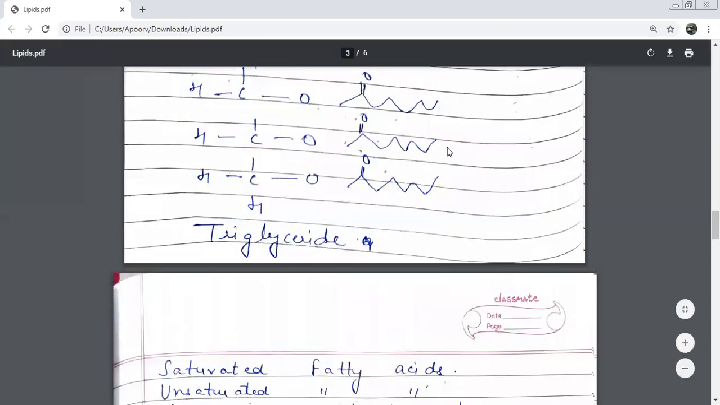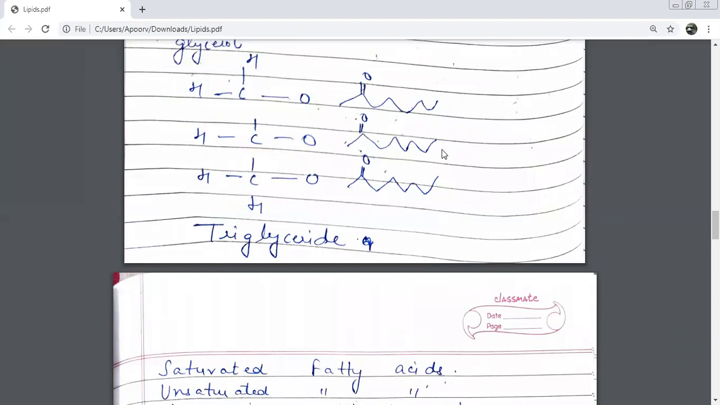Supposing if 2 would combine, then how many water molecules will be released? 2. Then such a glyceride will be known as? Diglyceride. And if only at one OH, one fatty acid is combining, then that kind of a glyceride is known as? Monoglyceride. How many water molecules will be released in case of esterification reaction in a monoglyceride? 1. So the number of water molecules will differ, and the ester bonds also.